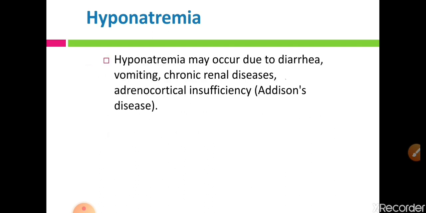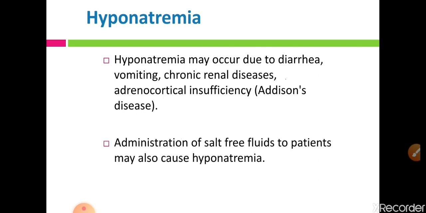Hyponatremia may occur due to diarrhea, vomiting, renal diseases and adrenocortical insufficiency, that means Addison's disease. In diarrhea, vomiting and chronic renal diseases, sodium excretion is more, so the serum sodium content decreases, and that is called hyponatremia.